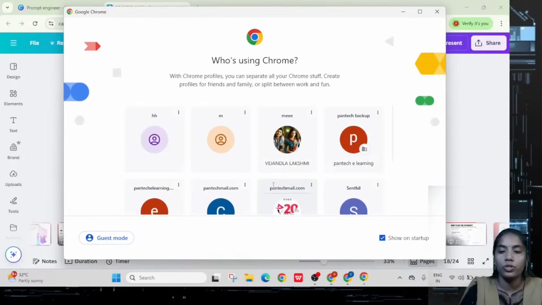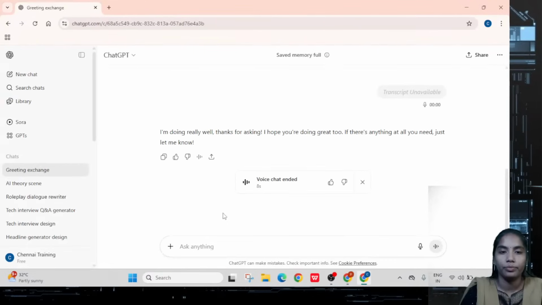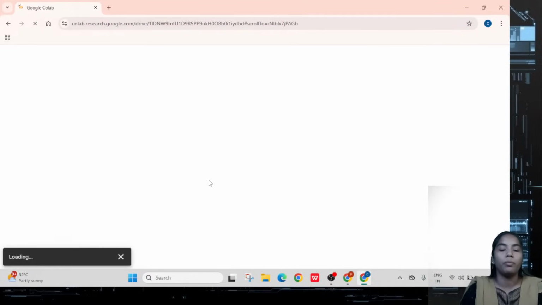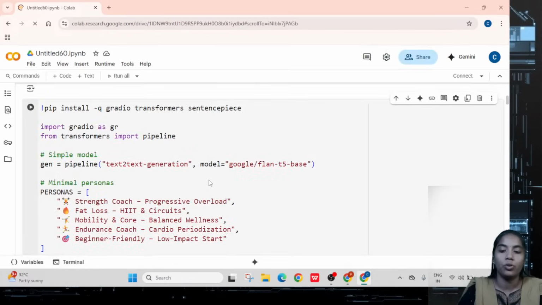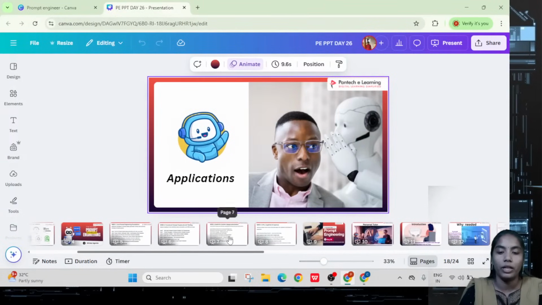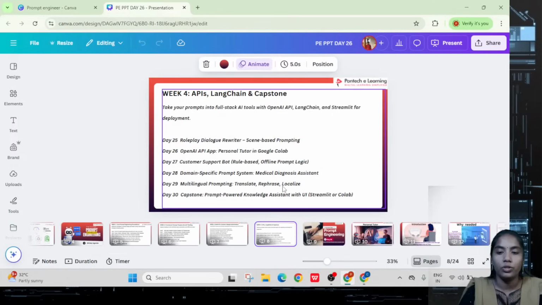Now we have to see our particular application. Today our application is based on a requirement we can take. As per the details we are having for tomorrow and the day after, no need to worry about it. Based on the requirements for the 27th, 28th, 29th and 30th, we can discuss LangChain-based and supply chain and everything. No need to worry about it.